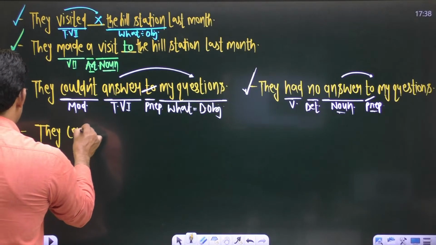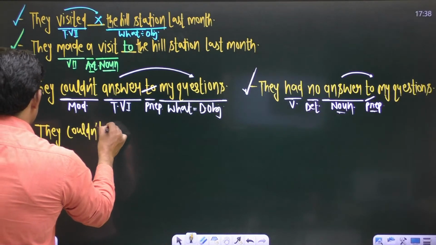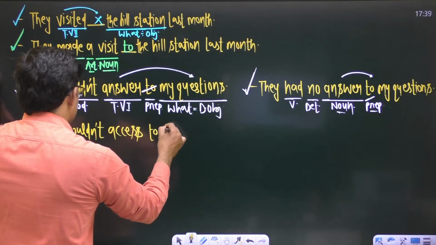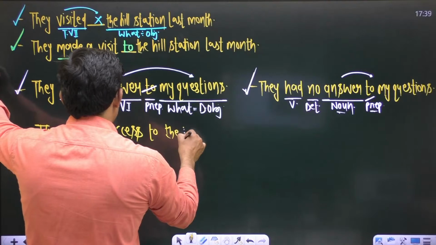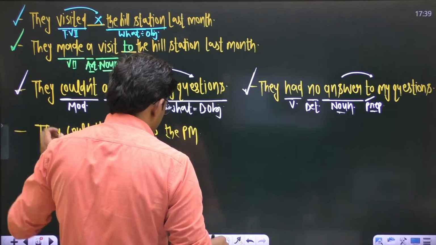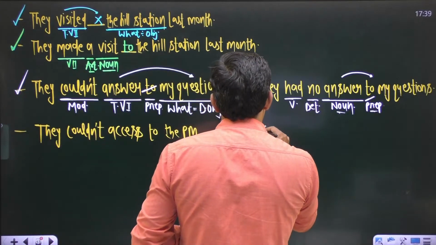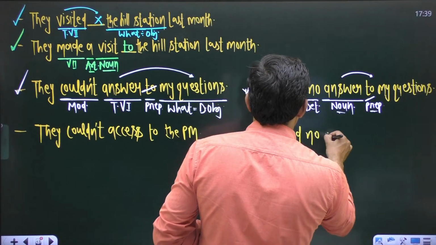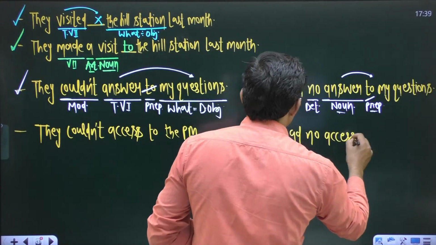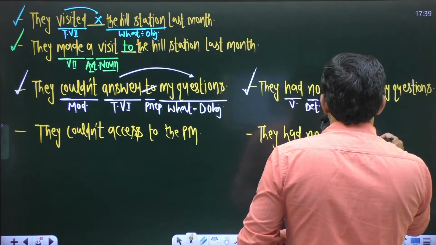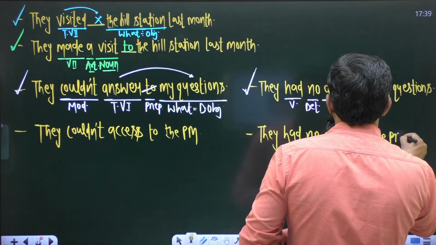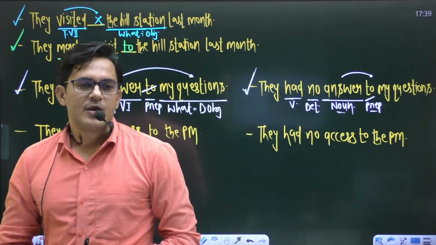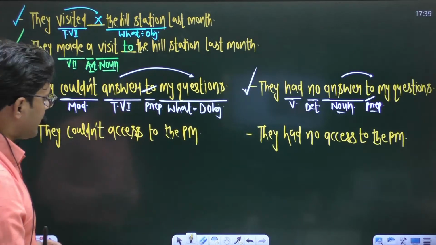If I say they could not access to the prime minister, to the PM. Or if I say they had no access to the PM. They had no access to the PM. Again, you have two different sentences.